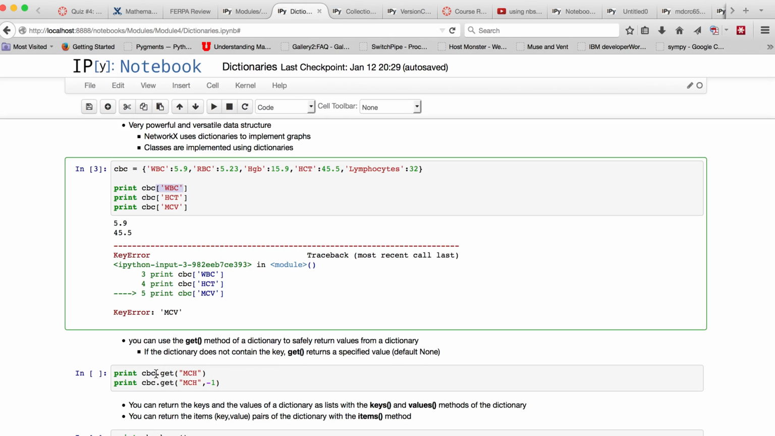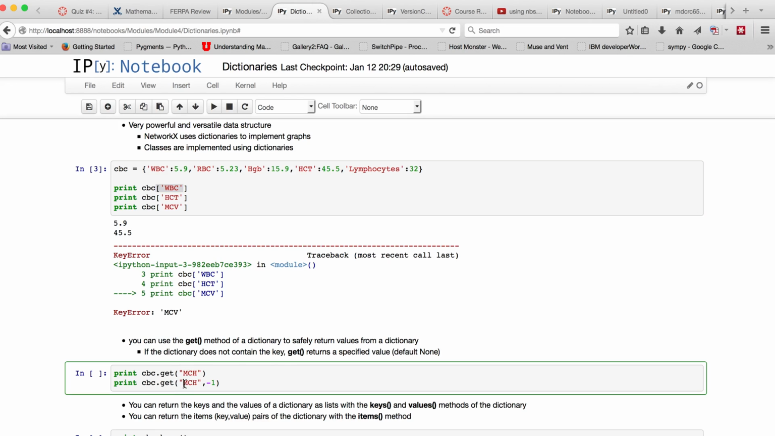So here in this case, I'm using CBC get. I'm passing it this key which does not exist in the dictionary. And so it will return a value None, which is the default return argument for get. Here I'm doing the same thing, but instead of using the default None, I'm telling the get method that if there is not a key MCH in the dictionary, return the value -1.